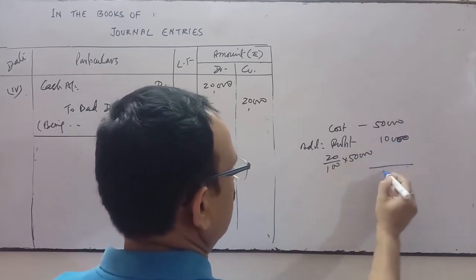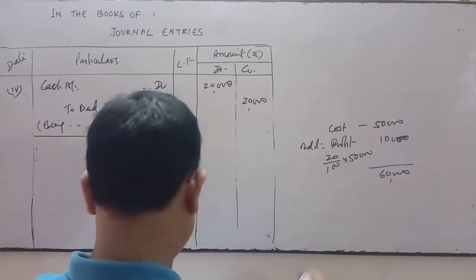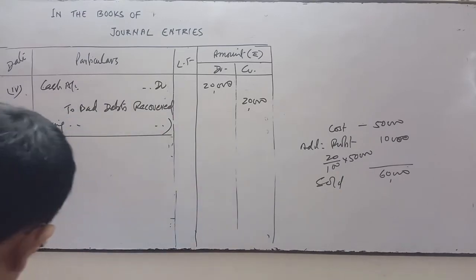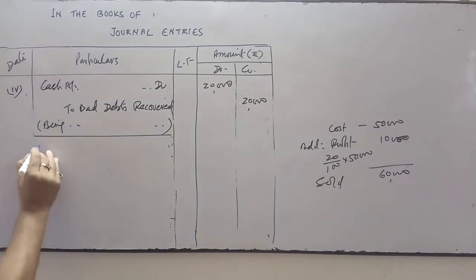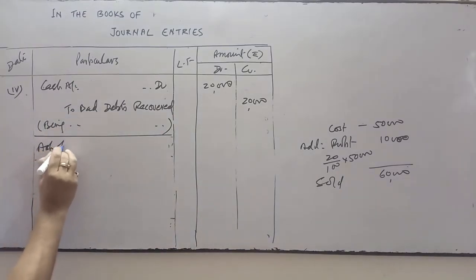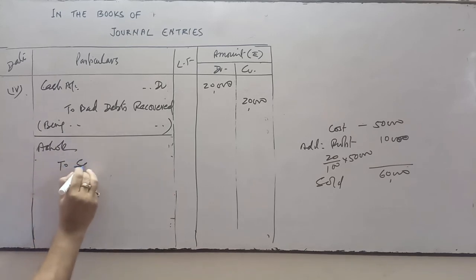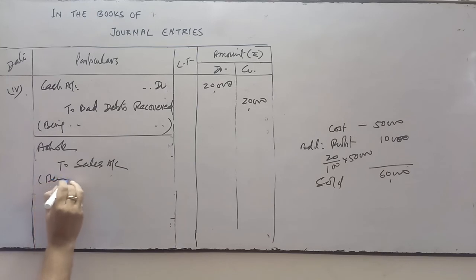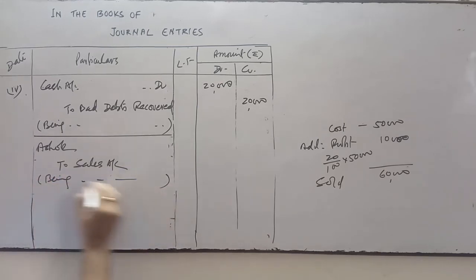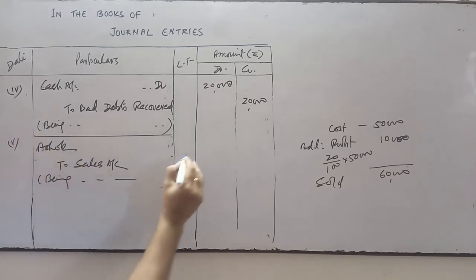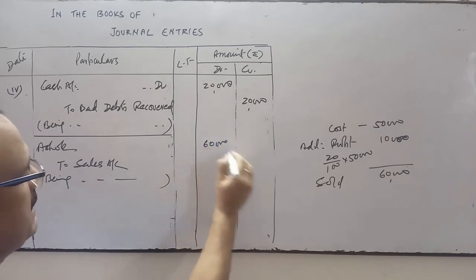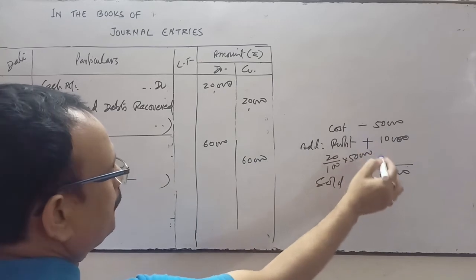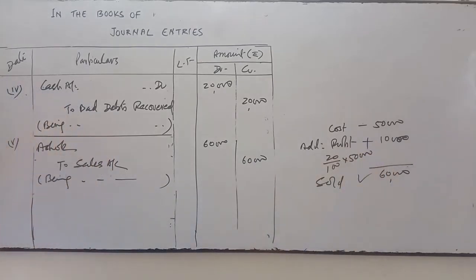It means goods is sold for rupees 60,000, and on credit. So Ashok account debit, Ashok is the receiver, and sales account will be credited. Being goods sold on credit. Narration will be very simple: being goods sold on credit amounting to rupees 60,000 after adding the profit on it. We have already added the profit over here, so this amount.